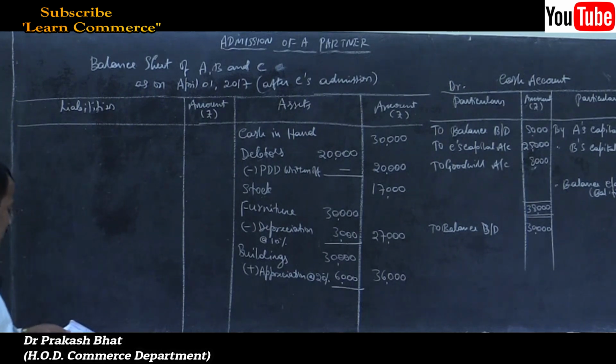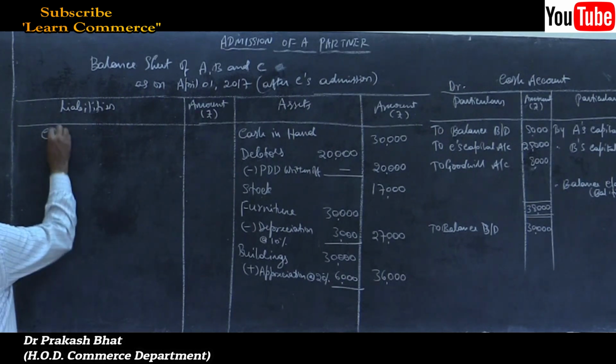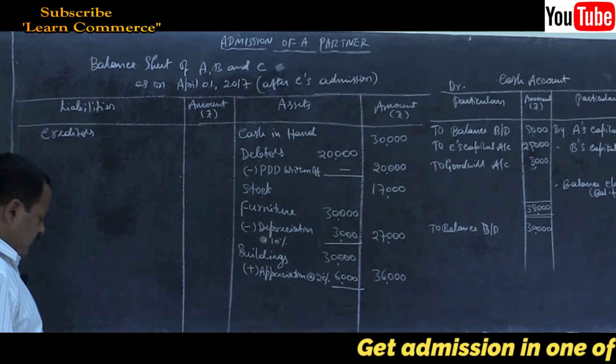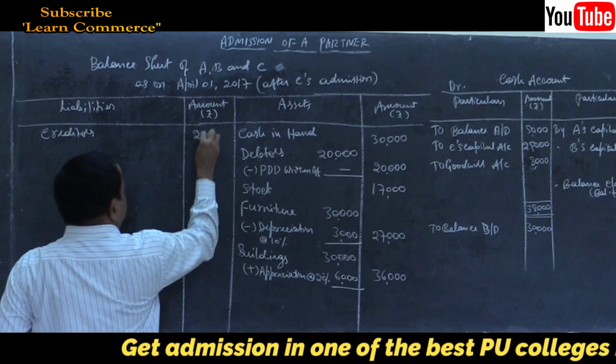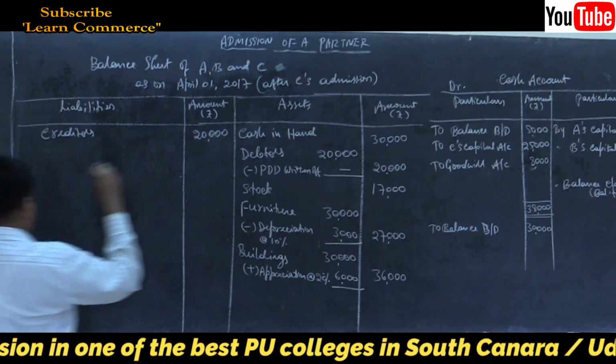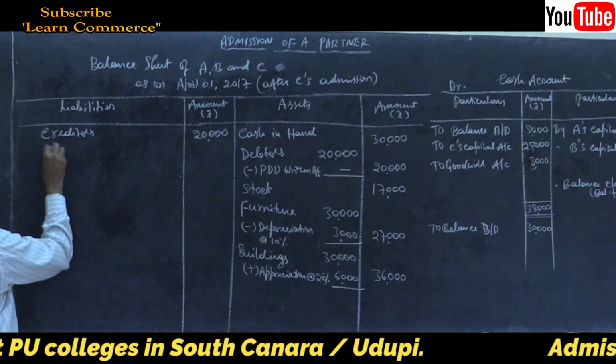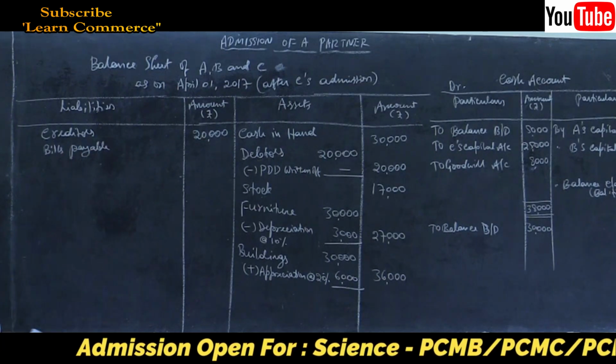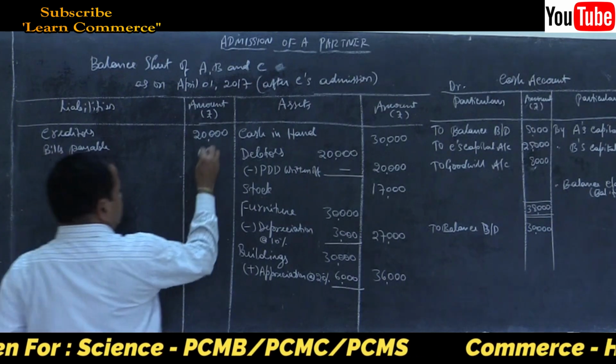Moving on to the liabilities side. Creditors, no change, as it is. Creditors, how much? 20,000. And bills payable, that is 6,000.